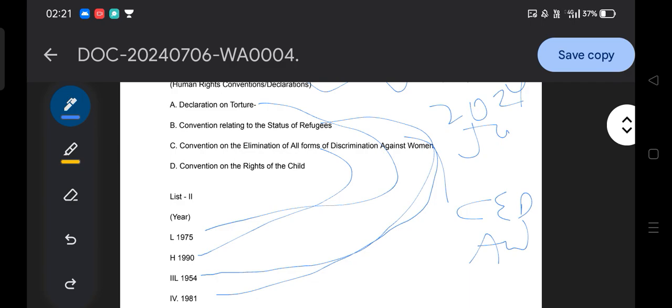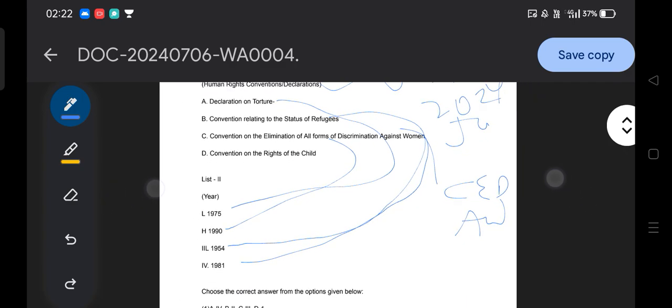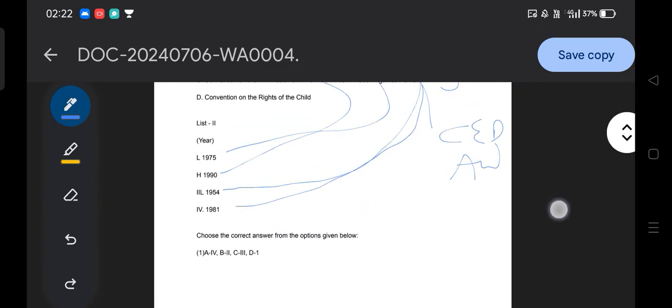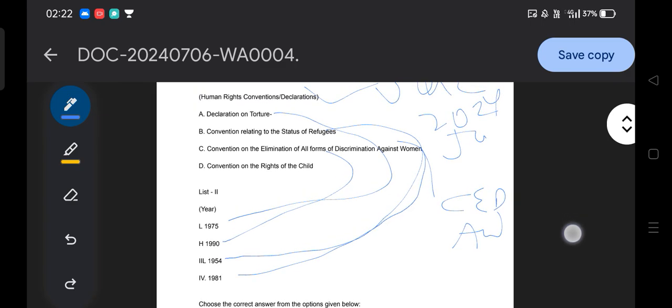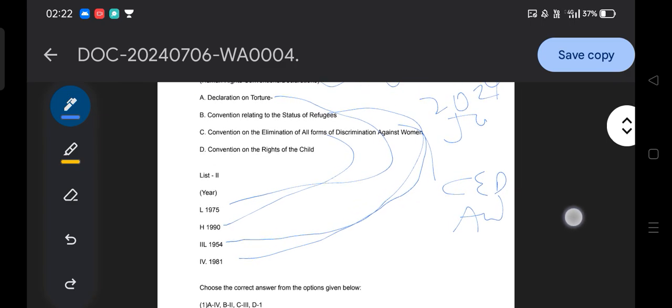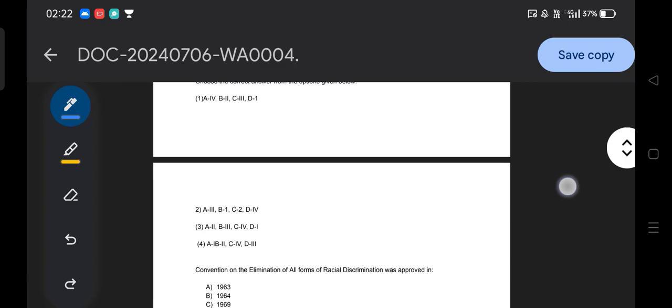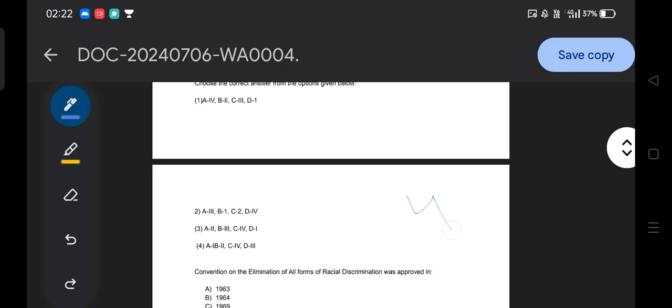So this is how the different UN human rights conventions and declarations are matched with the year of approval. That is one of the previous questions. Accordingly, you can match the Declaration on Torture, 1975, first, and then you get the answer. So option 4 is the answer.